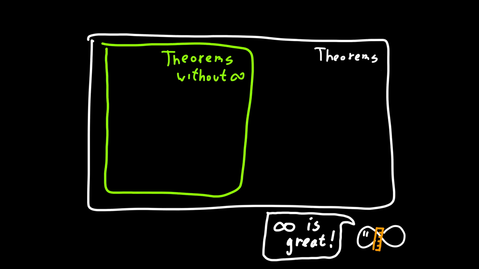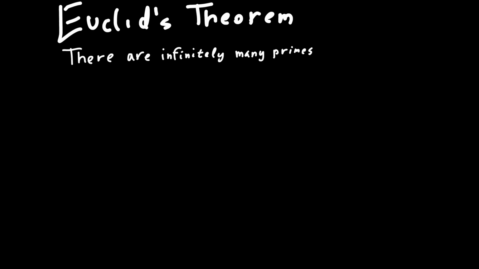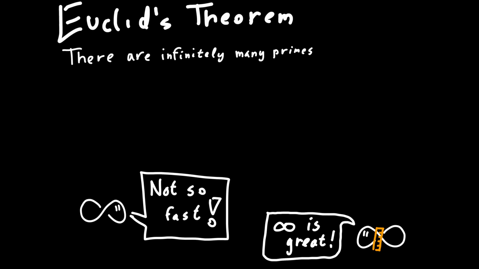I assume that you're probably not convinced yet that limiting ourselves in this way is beneficial. After all, so many nice theorems that we have constructed disappear in this finite universe. Take Euclid's theorem, for example, which states that there are infinitely many primes. This theorem would no longer be true because a finite amount of numbers implies a finite amount of primes. But hold on, let's take a step back here. Is having infinity here actually helpful? Do we really need infinity to state the information that we want to state?